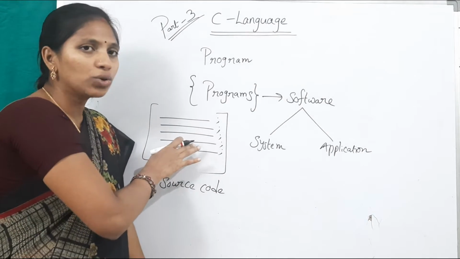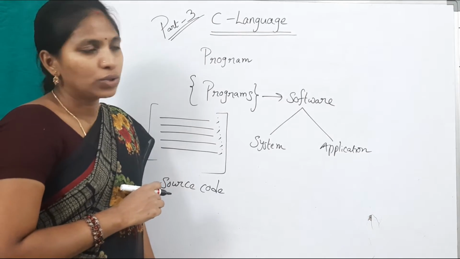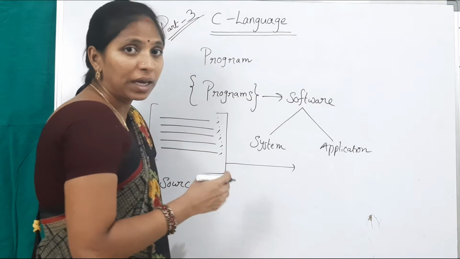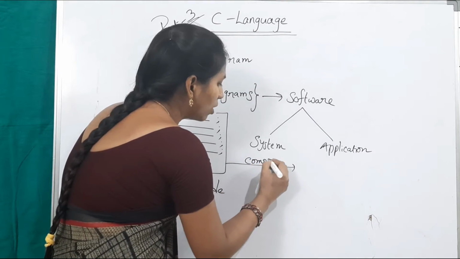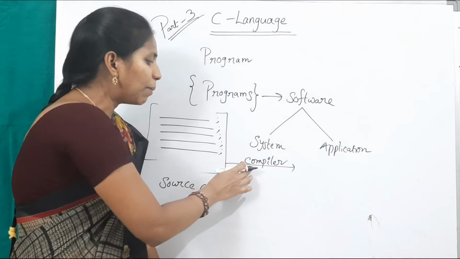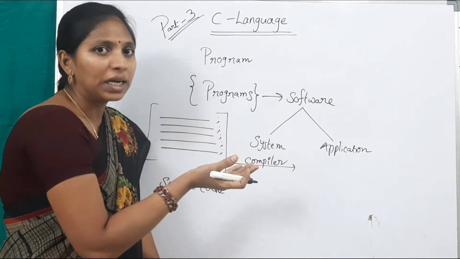This source code is not directly understandable by the computer. So we use language processors, either a compiler or an interpreter. In C language, what type of translator will we use? Compiler. By using the compiler, we can translate this source code into which format?